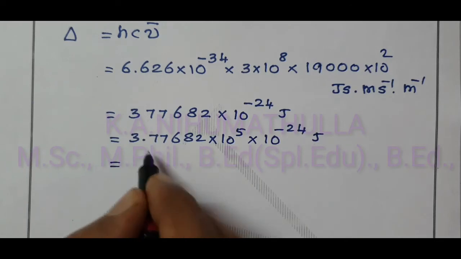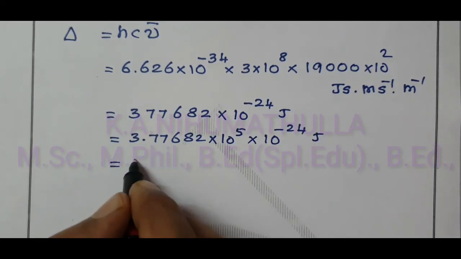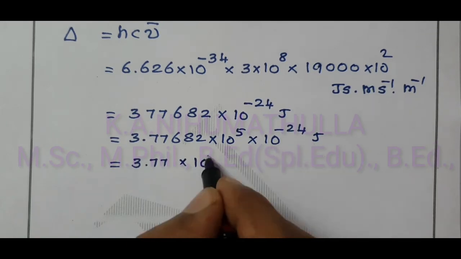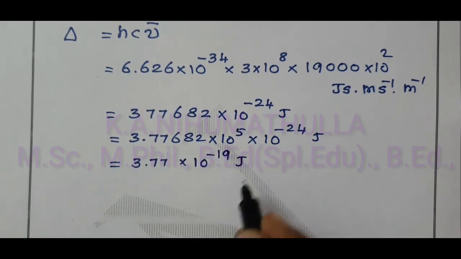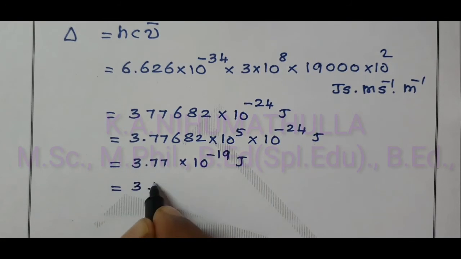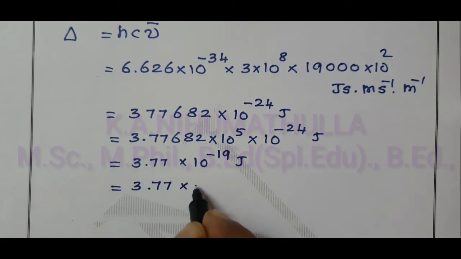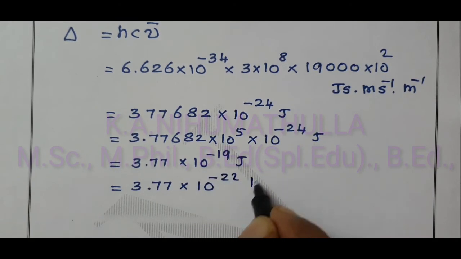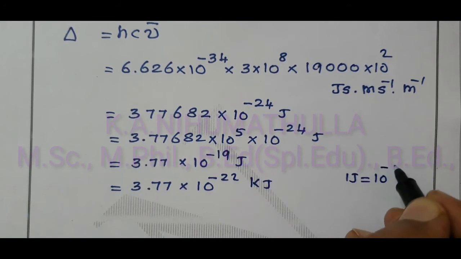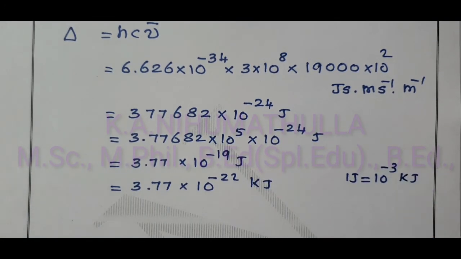Simply you can select the number 3.77 into 10 power minus 19 joule. Convert the joule into kilojoule: 3.77 into 10 power minus 22 kilojoule, since 1 joule equal to 10 power minus 3 kilojoule.